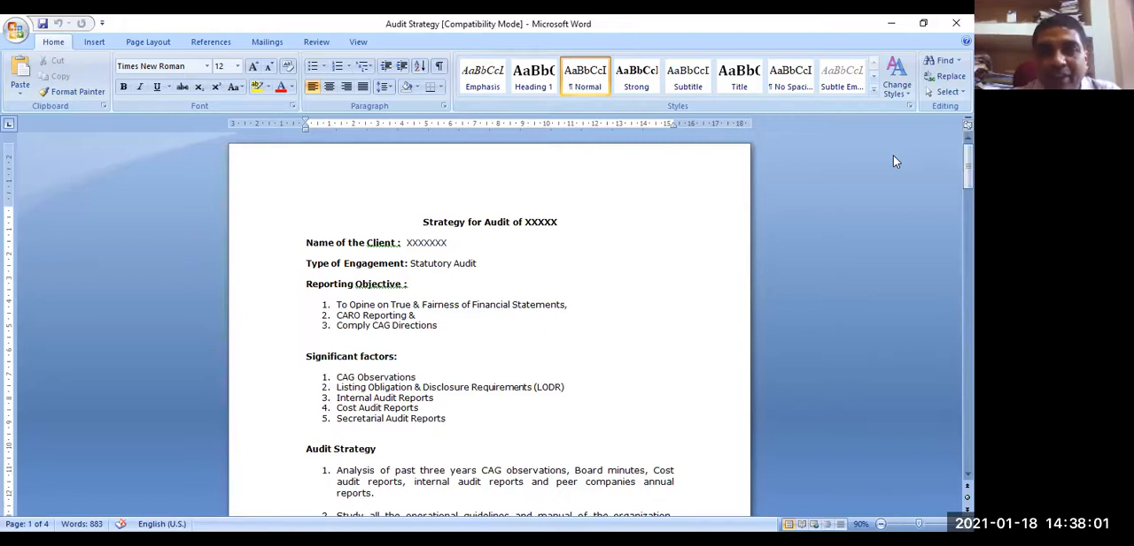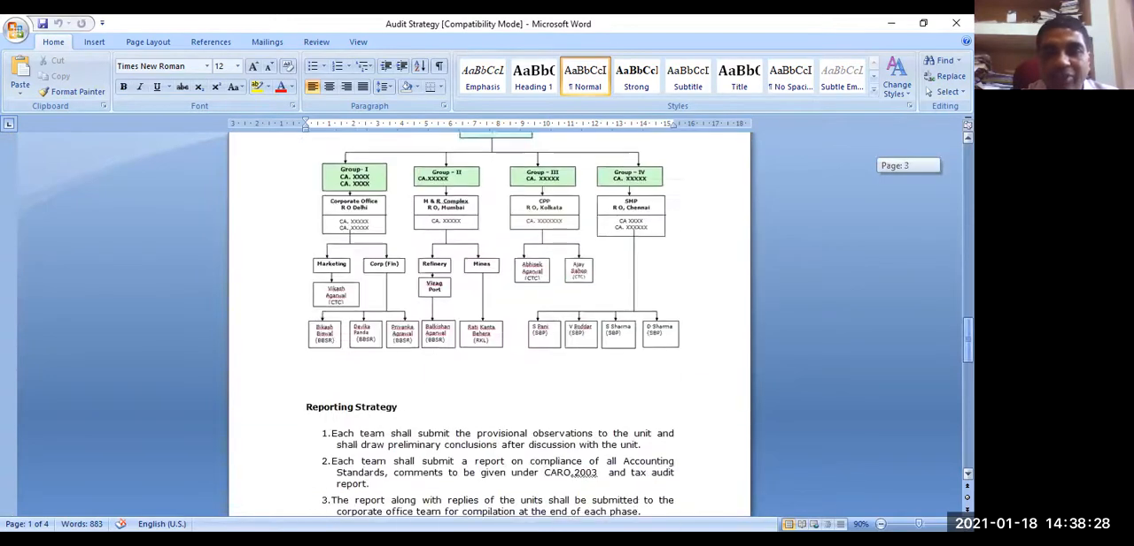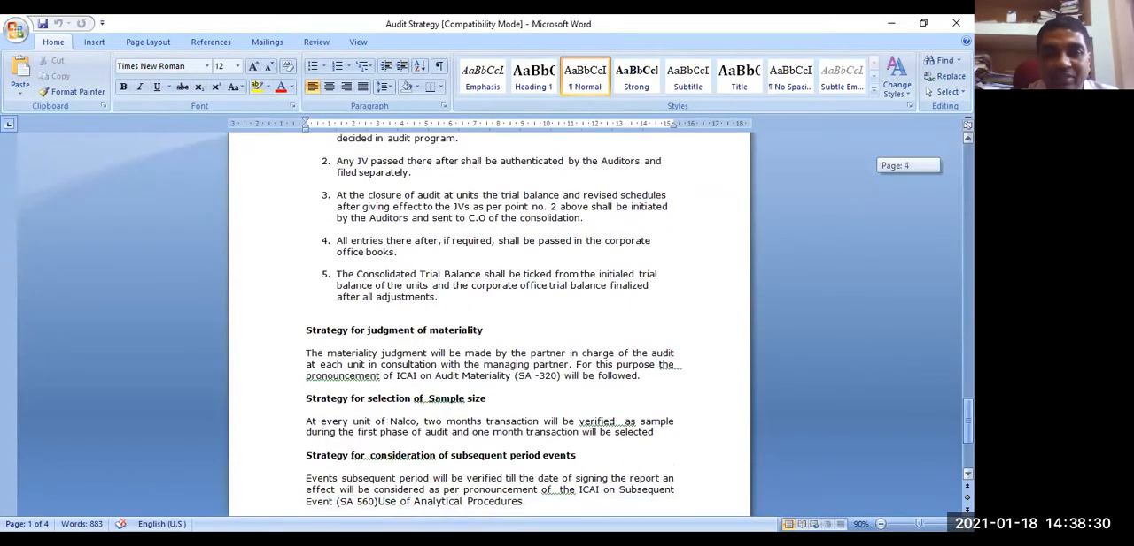Suppose one area is given to you, a particular area of the financial statements. Develop an audit strategy for this. Can you develop? Now, broadly, you have seen how a strategy looks, and there is no format as such. You can develop it in your own style. Can you develop? Yes, sir.